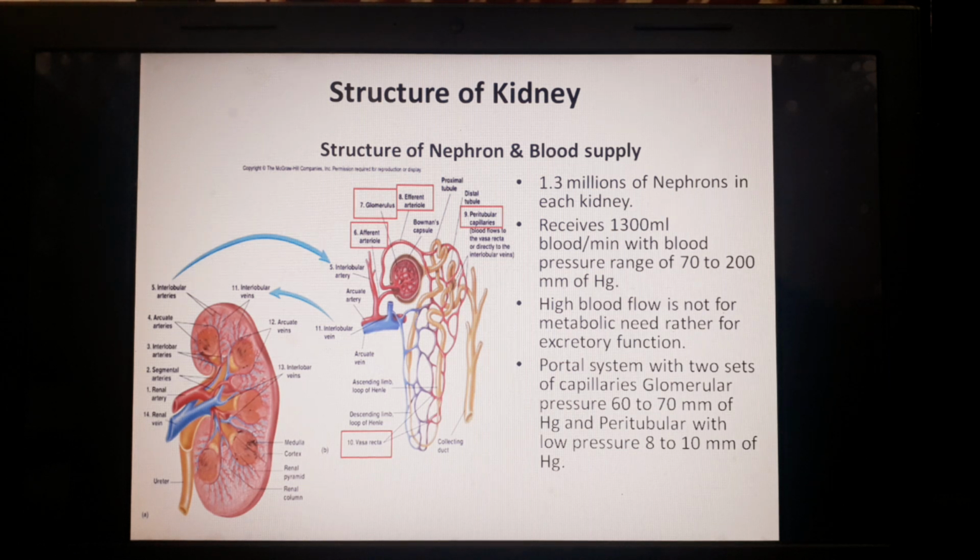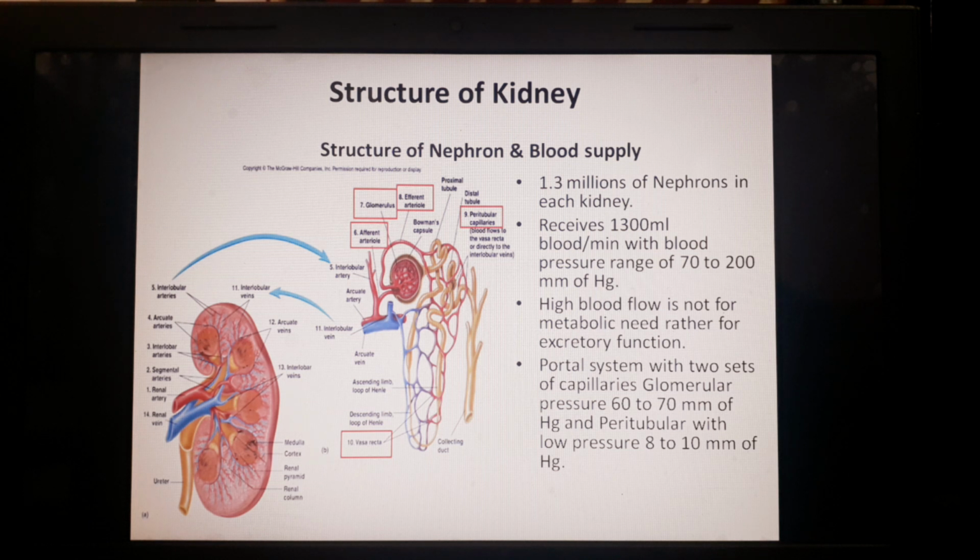So, as you know, we'll first discuss a little bit about its anatomy. It is a retroperitoneal organ, and it is present along the posterior abdominal wall, and it extends from T12 up to the L3 vertebra, and its length is almost 11 centimeters.